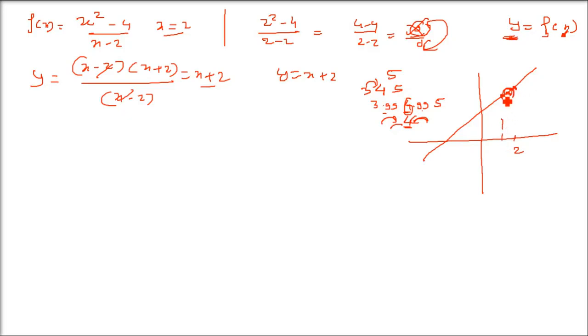So this 2 is a trouble which is not seen by this graph. It's quite clear that 2 is not a trouble here. But before 2 and after 2, if we are able to find out the value, we know that it is approaching it, because 3.99 is as good as 4 and 4.01 is as good as 4. Always we used to do this in mathematics. If you have 3.999, you always write it as 4. So why not go to that 3.999 and find out the value, because it will be as good as 4.